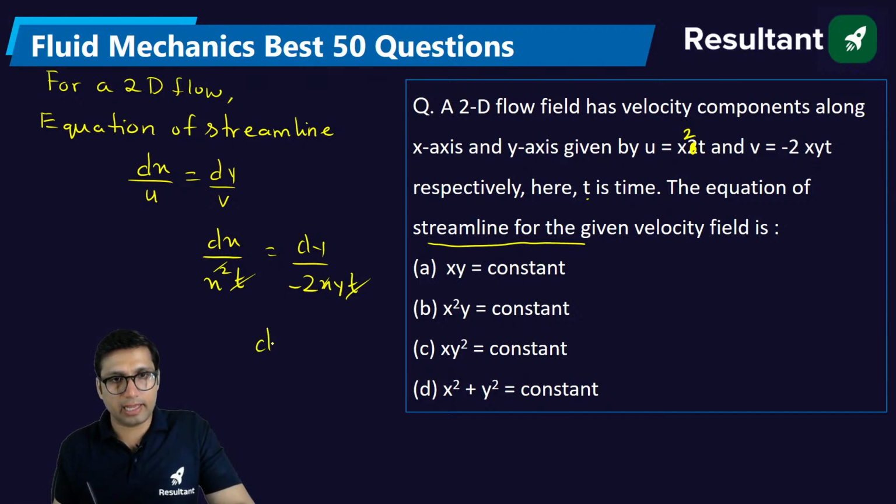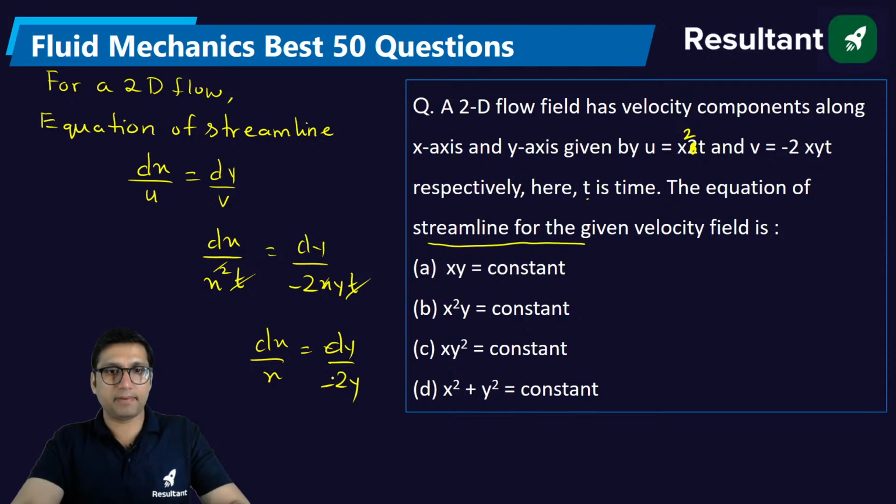You will get dx by x is equal to dy by minus 2y. Solve it and tell me what will be the right answer. Just integration, you have to do a small integration and you will get the answer.